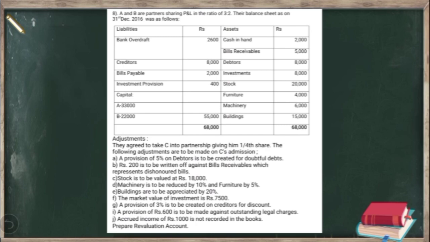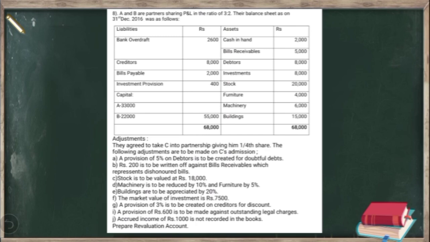A and B are partners sharing profits and losses in the ratio of 3:2. Their balance sheet as on 31st December 2016 was as follows. They have given cash in hand, bills receivables, debtors, investments, stock, furniture, machinery and buildings. On the liability side we find bank overdraft, creditors, bills payable, investment provision, capital of A and B. In the adjustments they have given, they agreed to take C into partnership, giving him 1/4 share. The following adjustments are to be made on C's admission.